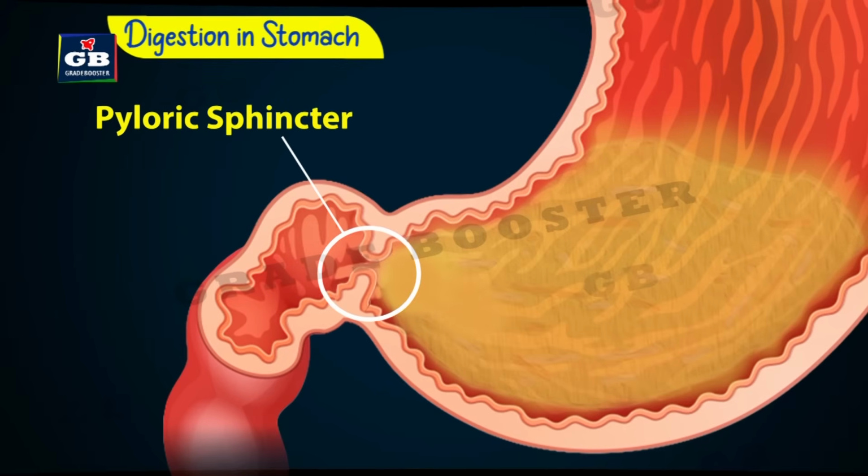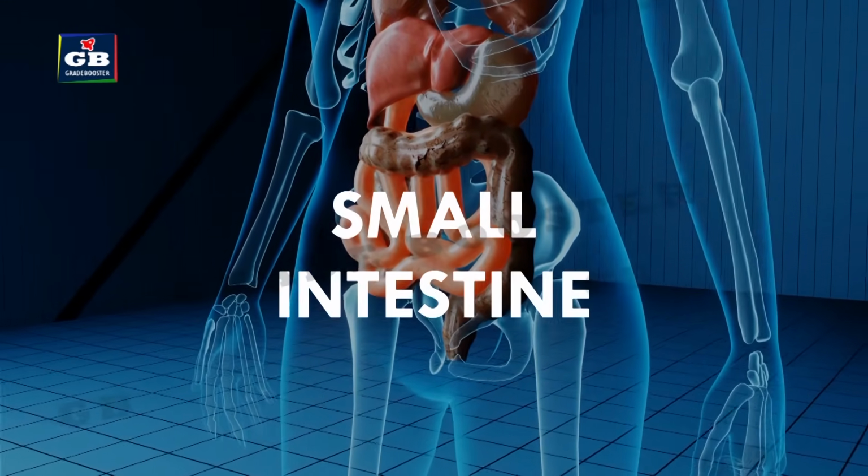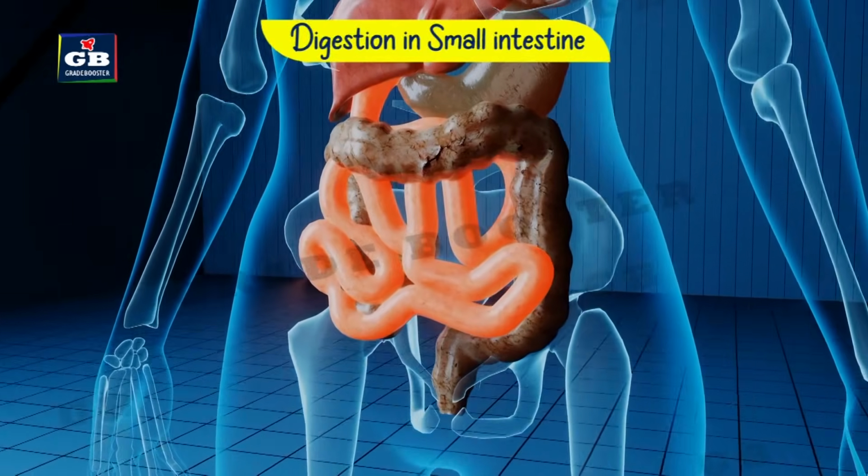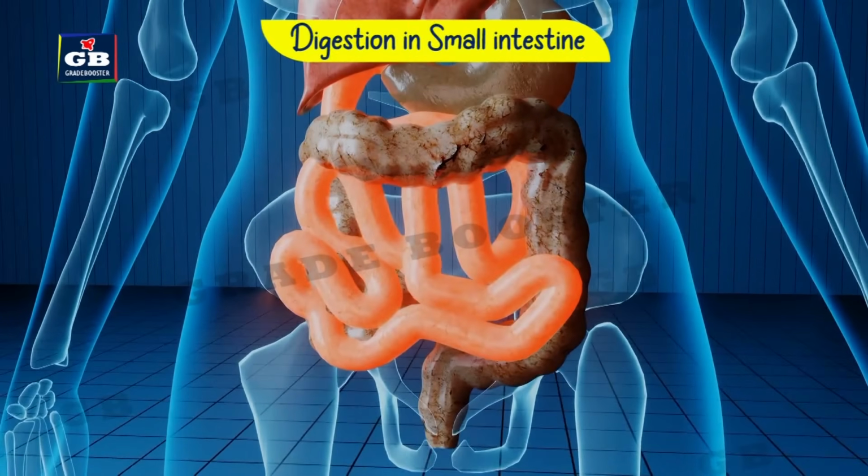At the end of the stomach, there is a muscular sphincter called the pyloric sphincter. This sphincter releases the partly digested food slowly into the small intestine. The small intestine is the longest part of the alimentary canal. It is highly coiled to fit in less space.